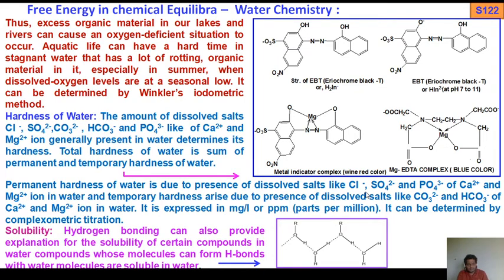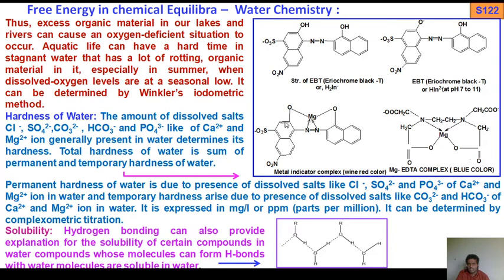So it is determined by complexometric titration using a primary standard substance like zinc carbonate or zinc acetate, and also EDTA, ethylenediaminetetraacetic acid, as the secondary standard substance, using EBT, Eriochrome Black T, as the indicator. Okay, this is the structure of the EBT indicator, which works at pH 7 to 11. This will form a metal-indicator complex whose color is wine red.